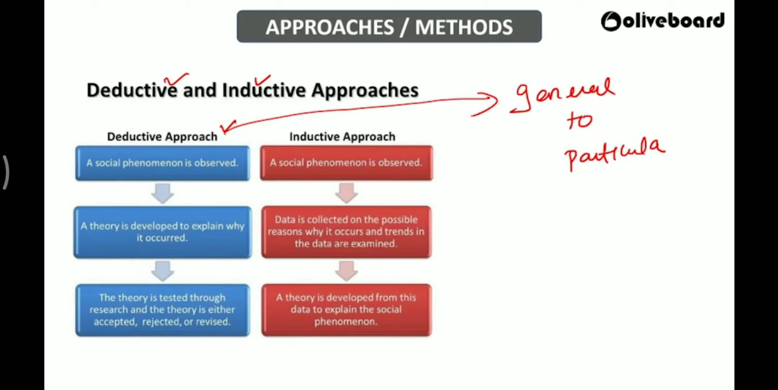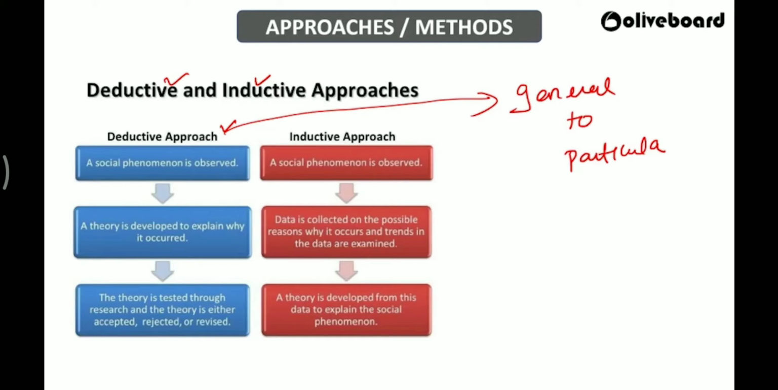Inductive means what? Inductive means the same thing. When you have a problem, first thing, you will not formulate a theory. First thing, you will collect information for that. Okay, this is what happened. Okay, this is the reason. These are the facts and figures about that particular phenomenon you will take, and then you will examine carefully, and then you will develop a theory based on those facts.